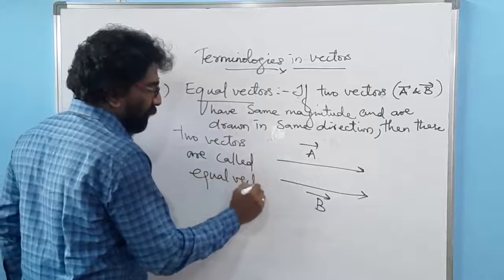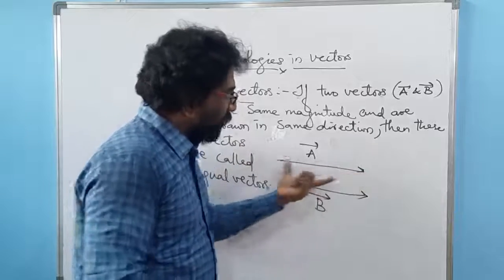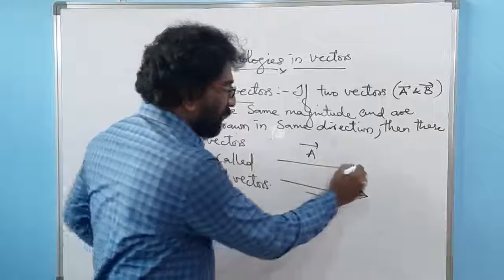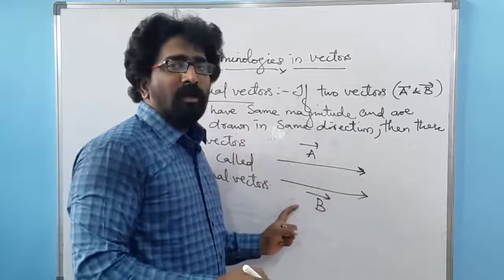Whenever there are two vectors A and B, if these two vectors are having the same magnitude and also are directed in the same direction, we call this kind of vectors as equal vectors.